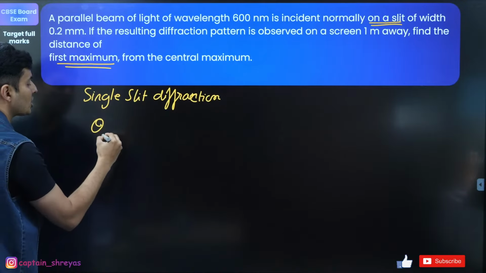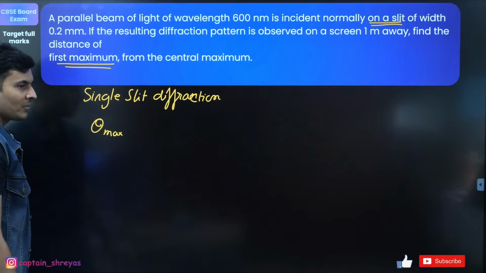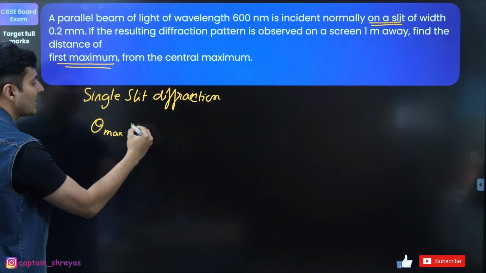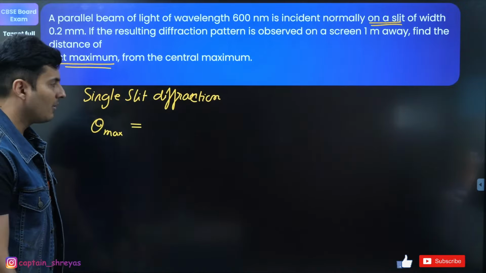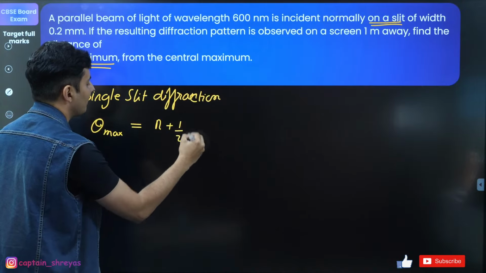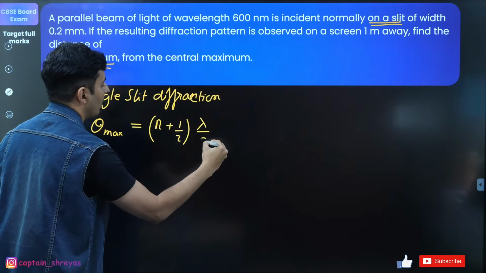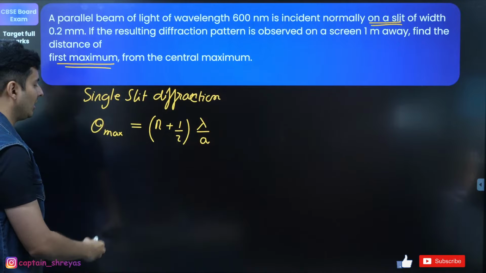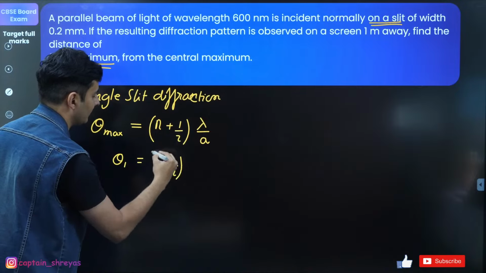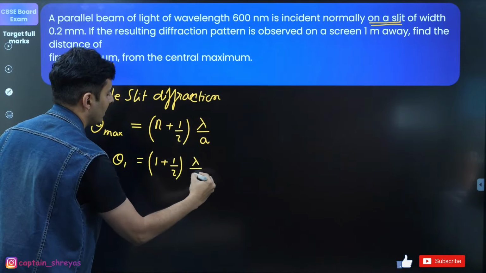The location of the maxima is given by n plus half into lambda by a. For the first maxima, it will be 1 plus half into lambda divided by a.